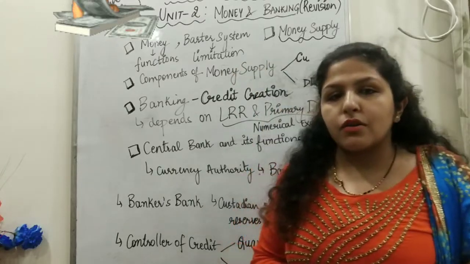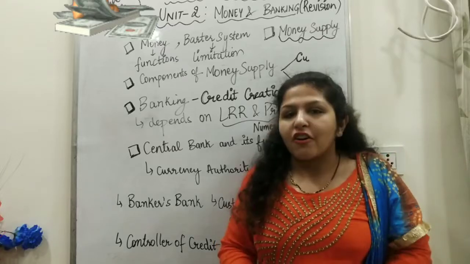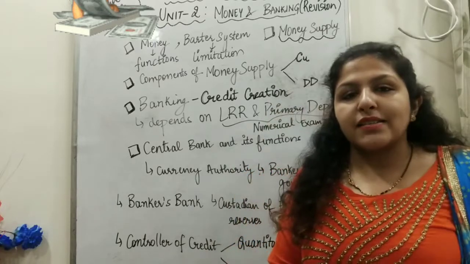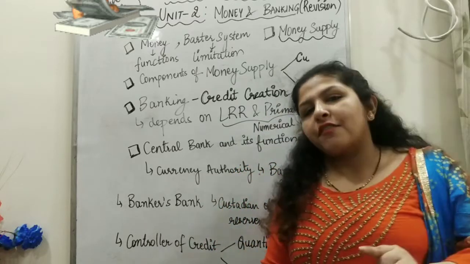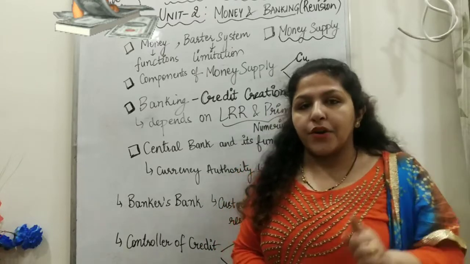So after that, we understood what is money supply. It is the stock of money available in the economy, the money which is circulating in the economy at a point of time. So money supply is a stock variable, which is calculated at a point of time.